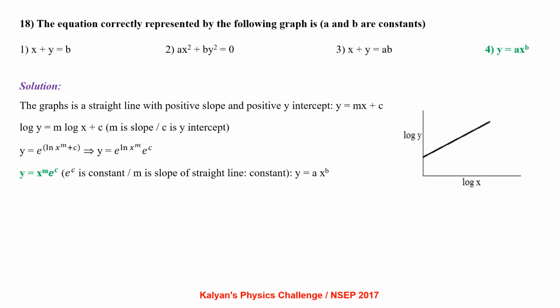The equation correctly represented by the following graph is, here A and B are constants. The graph is a straight line with a positive slope and a positive y-intercept. So we can write it as y equals mx plus c. So log y equals m log x plus c. Here m is slope and c is y-intercept. From there we can write y equals e power ln x power m plus c, which gives y equals e power ln x power m into e power c, which is in the form of y equals A into x power B.